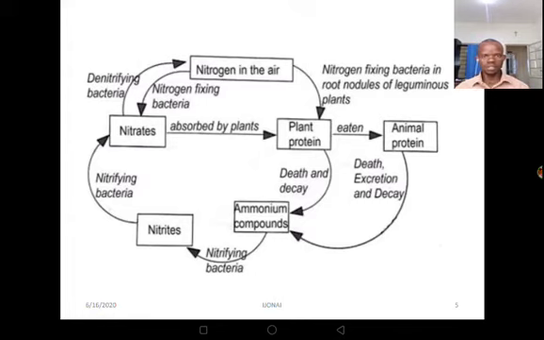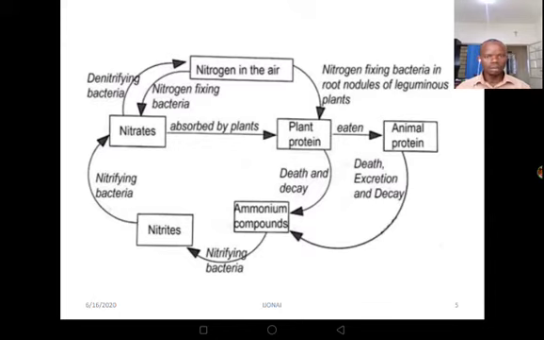Now when you look at this diagram on our slide, we have nitrogen in the air. Then, through the nitrogen fixing bacteria in the root nodules of leguminous plants. When we talk about leguminous plants, a very good example is the beans.